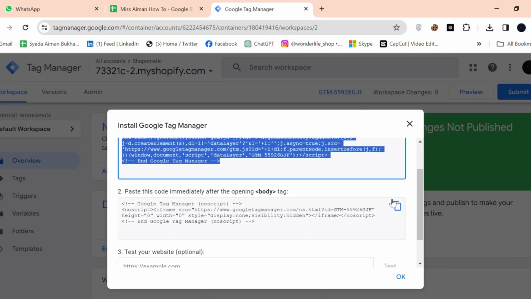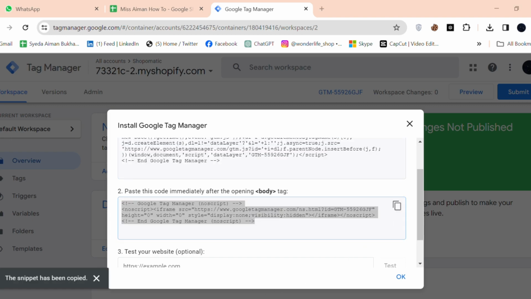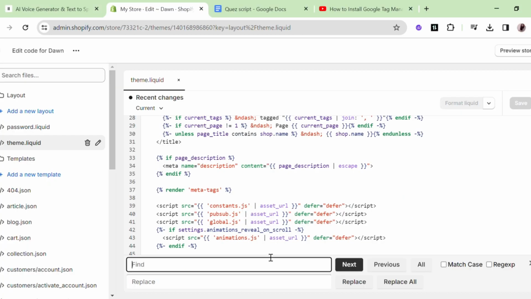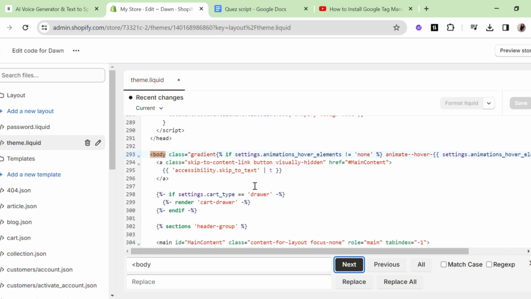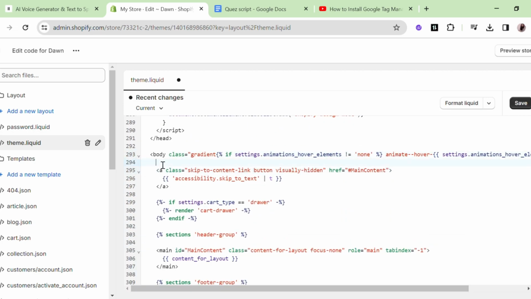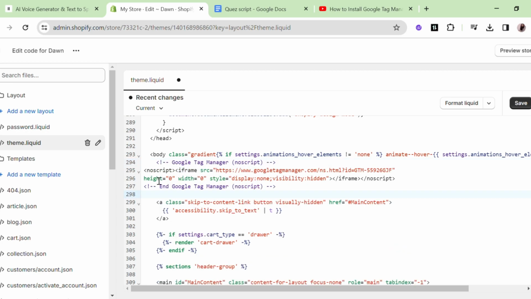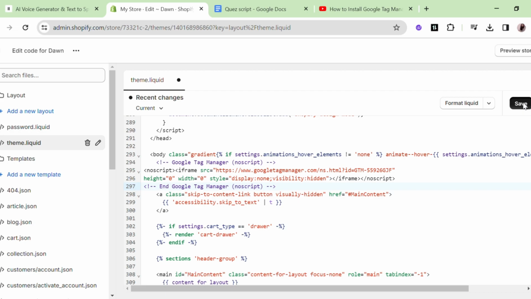Go to Google Tag Manager and select the second code. Press Ctrl+F and you will find the search bar. For second code, search body. Then click on Next. In this place, paste second code. Then save it.